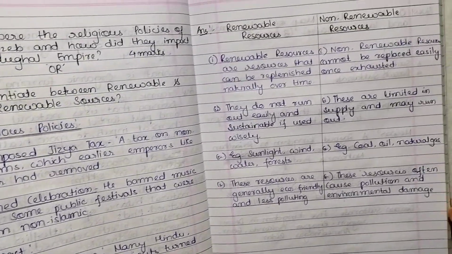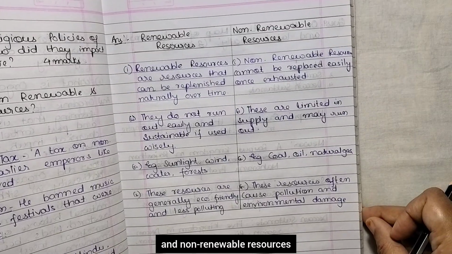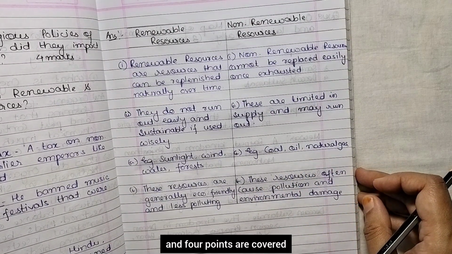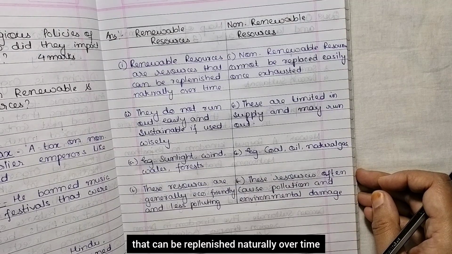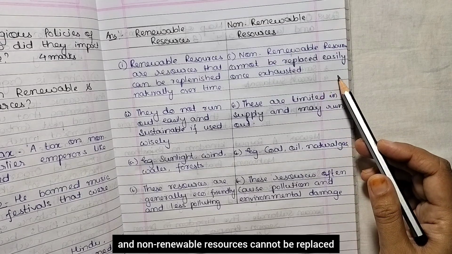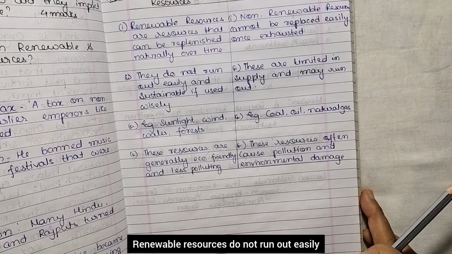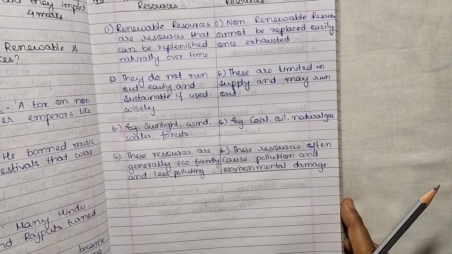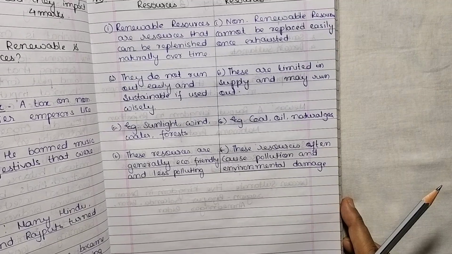Now next. Differentiate between renewable and non-renewable resources. So here it has been covered in tabular form and 4 points are covered. So renewable resources are resources that can be replenished naturally over time, and non-renewable resources cannot be replaced easily once exhausted. Renewable resources do not run out easily and are sustainable if used wisely. Non-renewable are limited in supply and may run out.